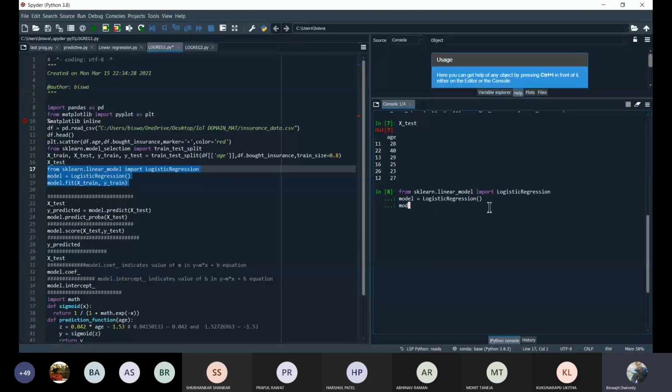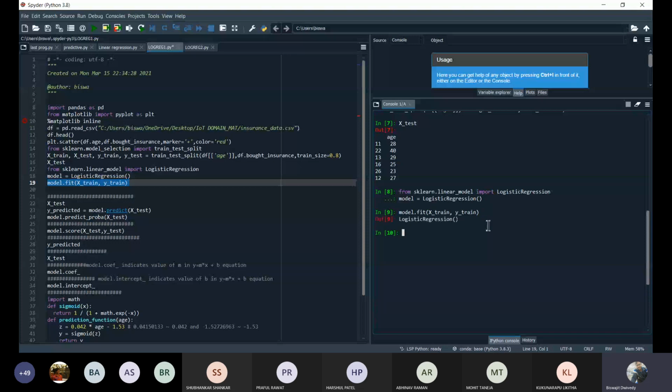Once this is completed, I can fit the model. Whenever I say I'm fitting the model, that means I am going to train the model. And how am I going to train it? Based on what is available in your training data, meaning whatever 80% of the data set has been chosen for training purpose is going to be used for training the model. So whenever I say the fit function is used, we'll basically be training the model.